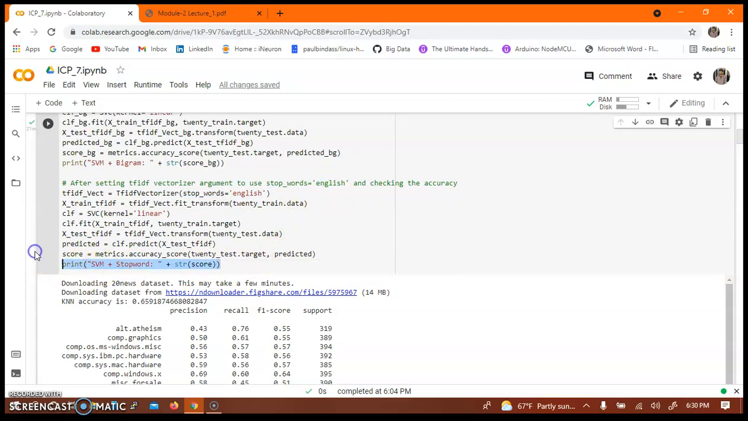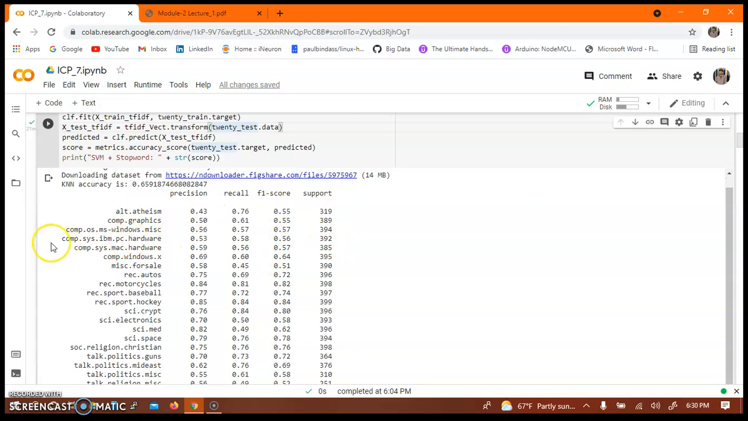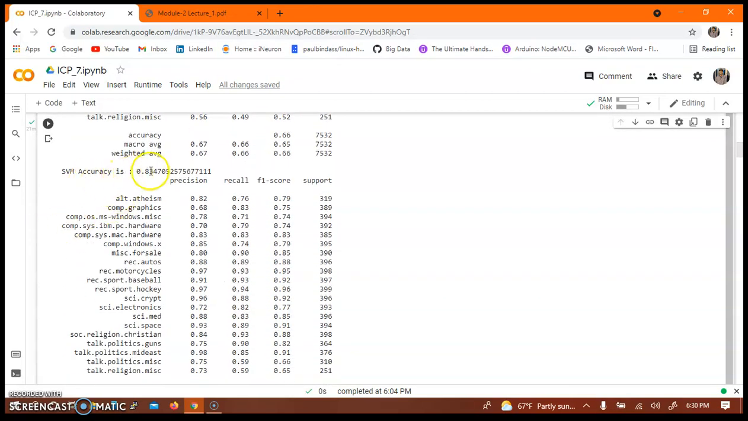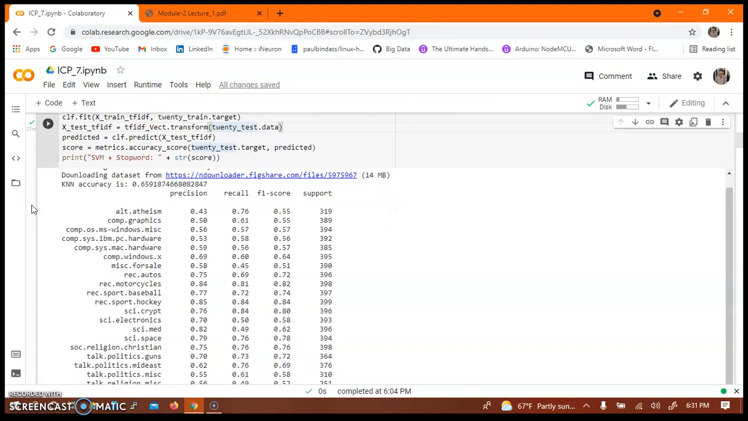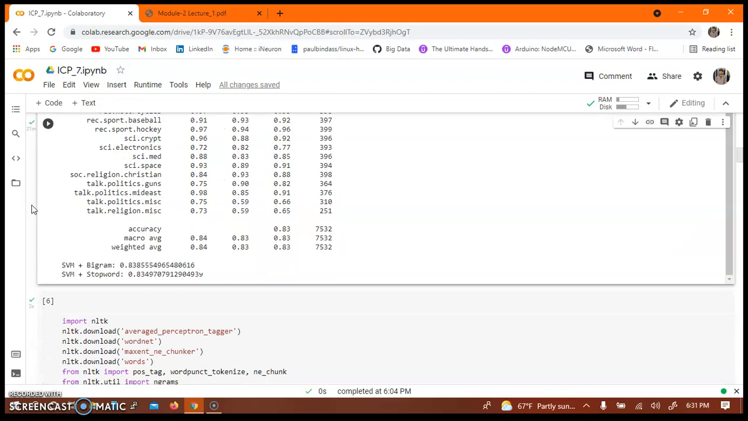and here I have printed the accuracy score. As you can see below, for KNN the accuracy is 0.659, and here is the classification report, and for the SVM the accuracy is 0.834. So we can see there is a great difference between these two classifiers' accuracy, and SVM works well with the 20 newsgroups data for classification.